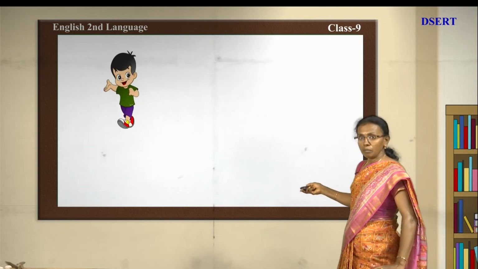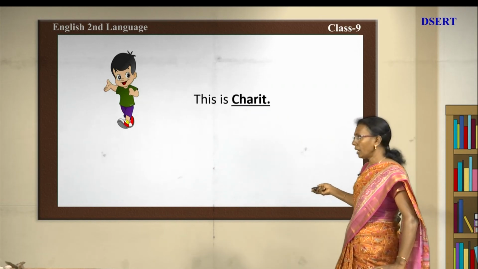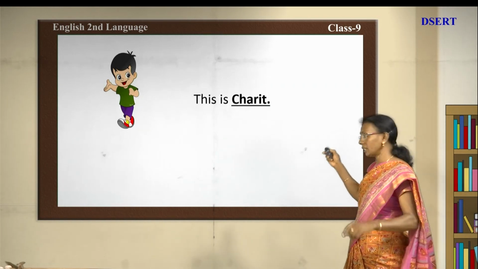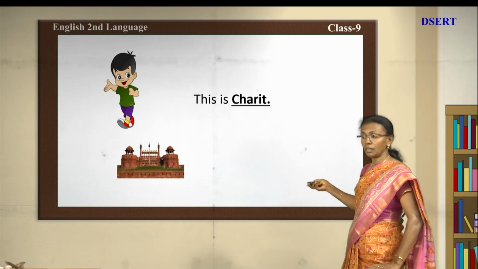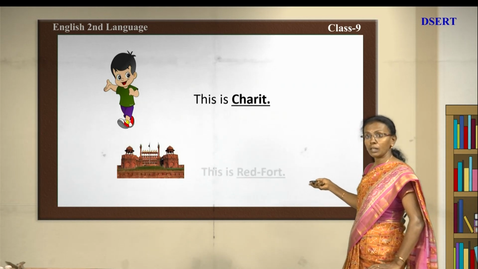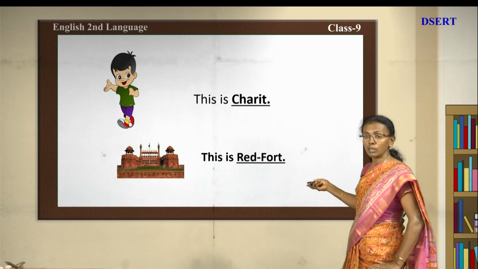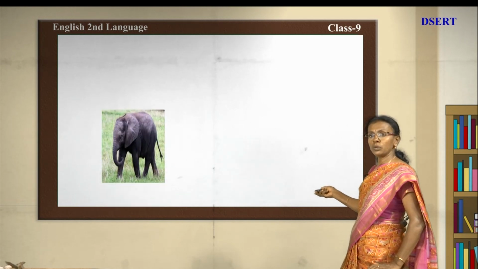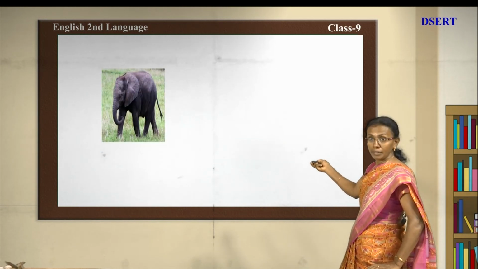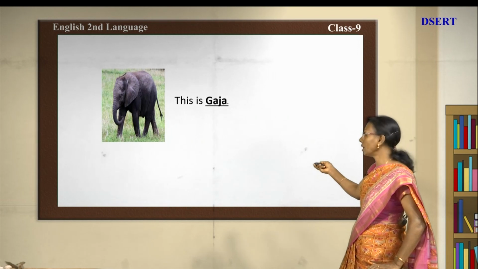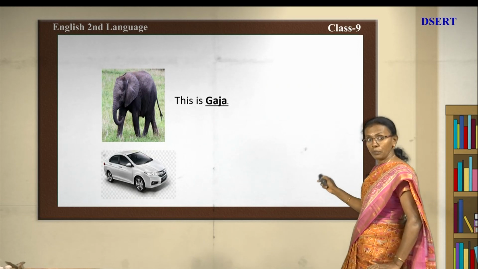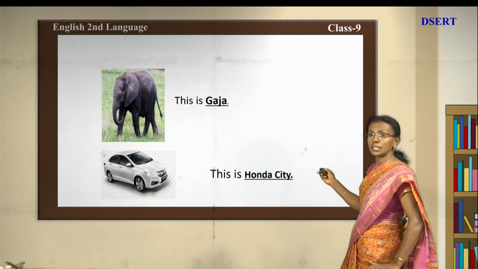Okay. And now we come to the person here, the boy, and now we named that boy. What is his name? His name is Charit. So, now his name is Charit, specific, we specified his name. And now here is the fort, we named that fort Red Fort. So, this is Red Fort. And now you see this is an elephant. Now we named that elephant Gaja. Okay, this is Gaja. And now here you can see a car. And now we named that car, this is Honda City. Now we named that car.